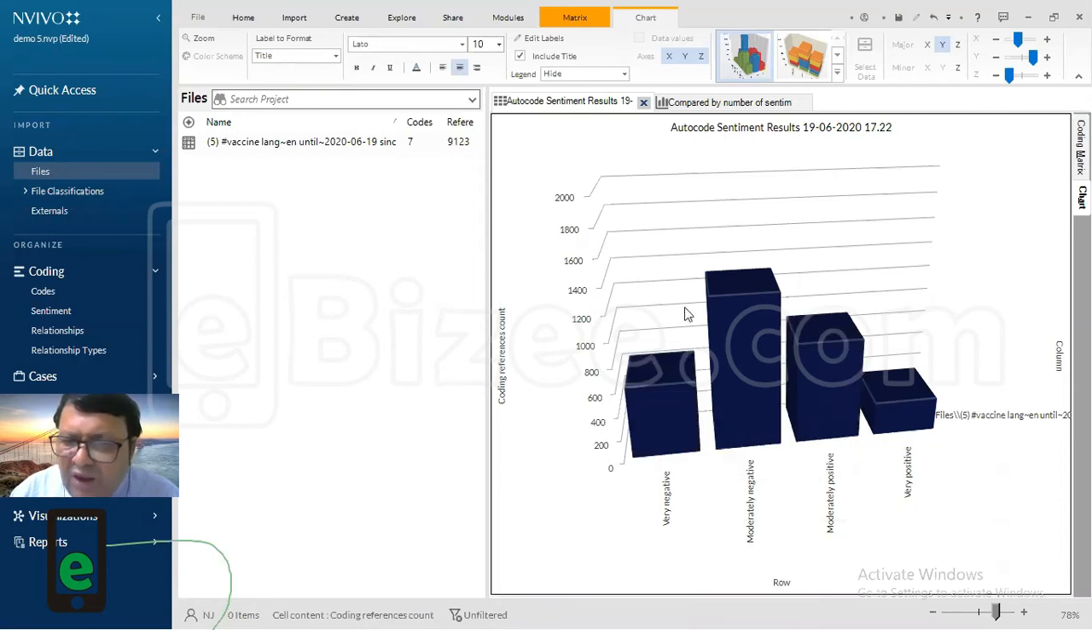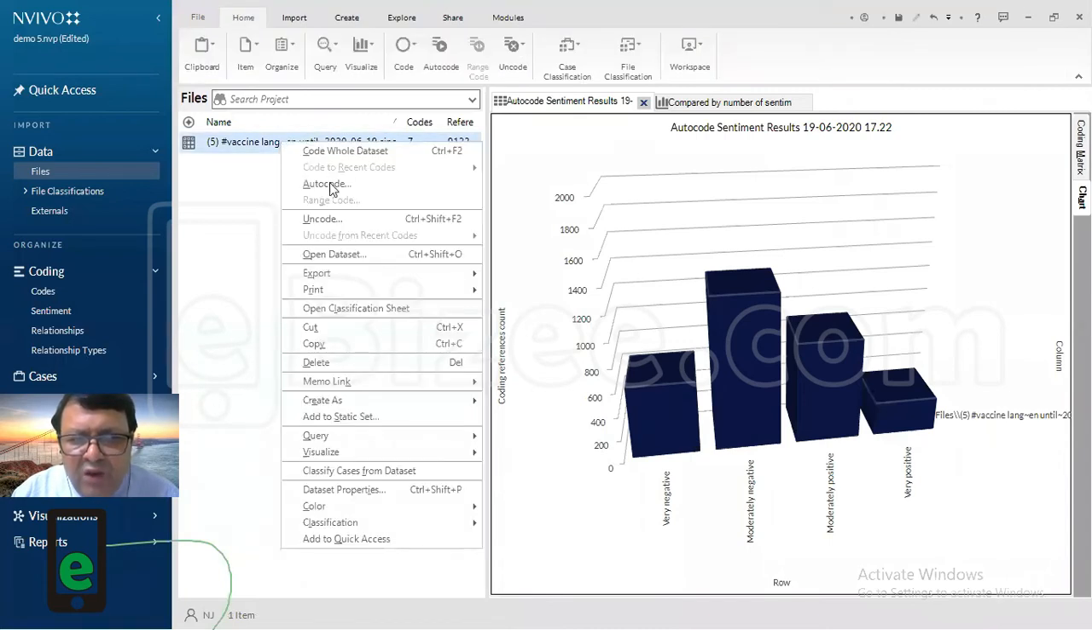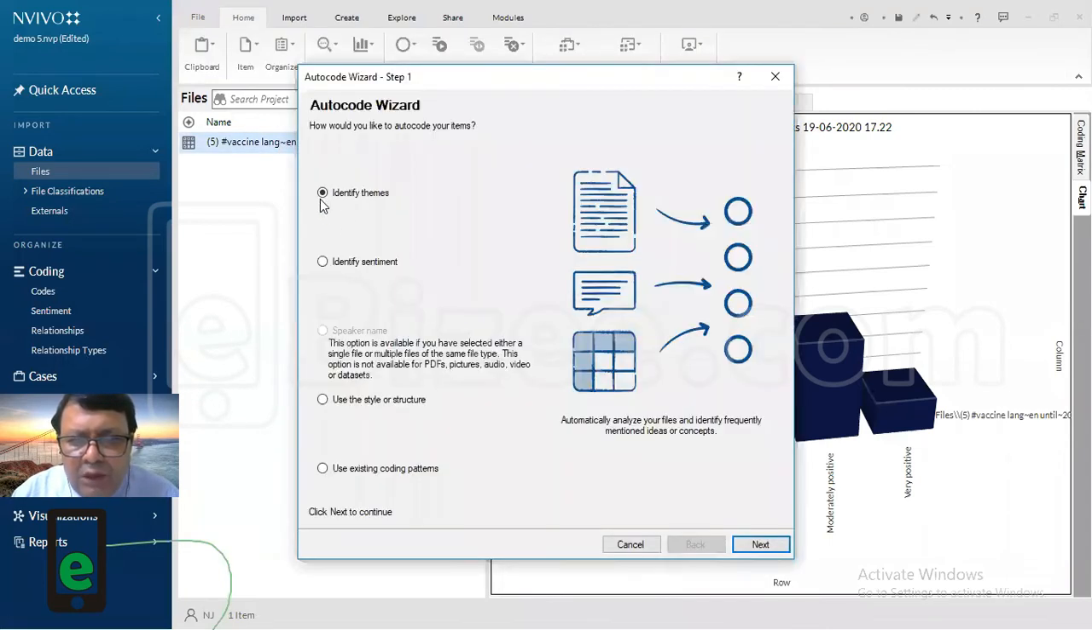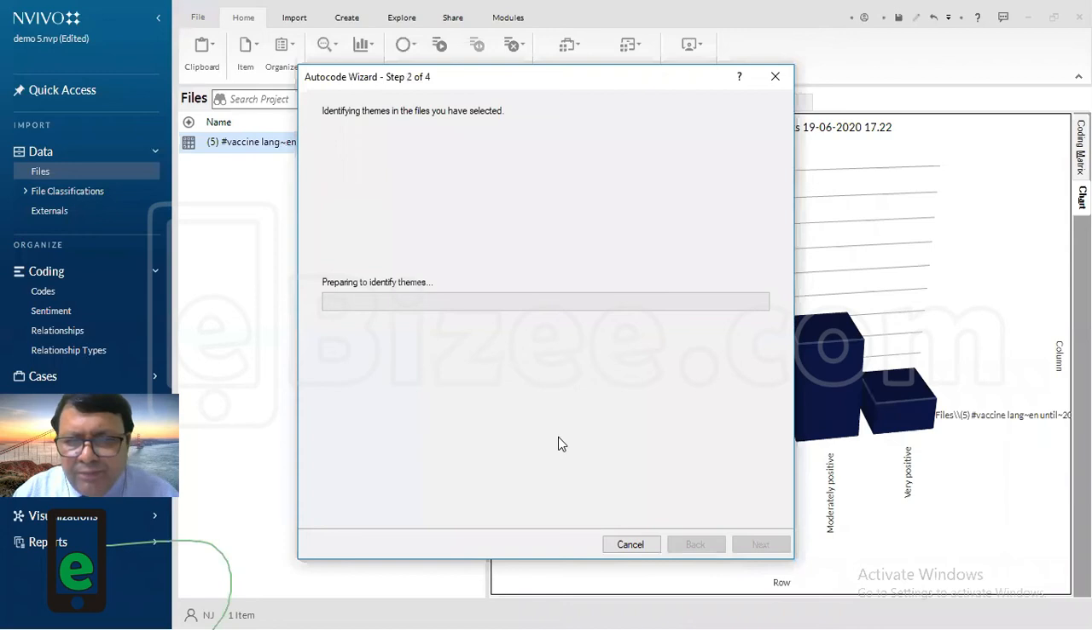But if I would have done theme analysis first, if I would have identified the themes, which I'll just do for you, I could have eliminated the themes which are not relevant to me, and then I would have done this sentiment analysis, which will be more relevant to you. So we'll do that. We'll identify the themes. Okay. We'll again go to AutoCAD. So here, this time we will not go to identify sentiment. We will go to identify themes, and we'll press next.